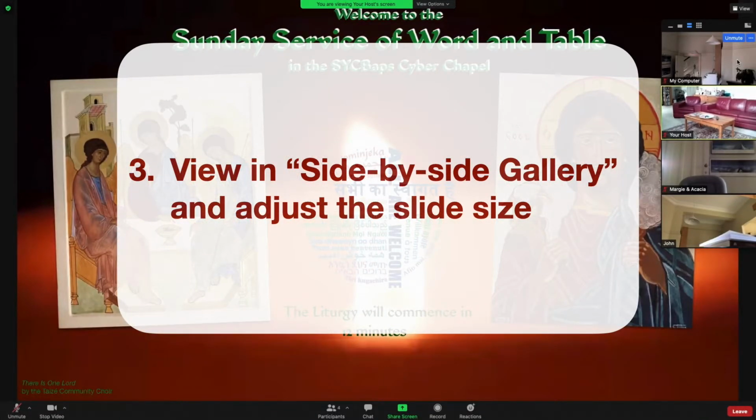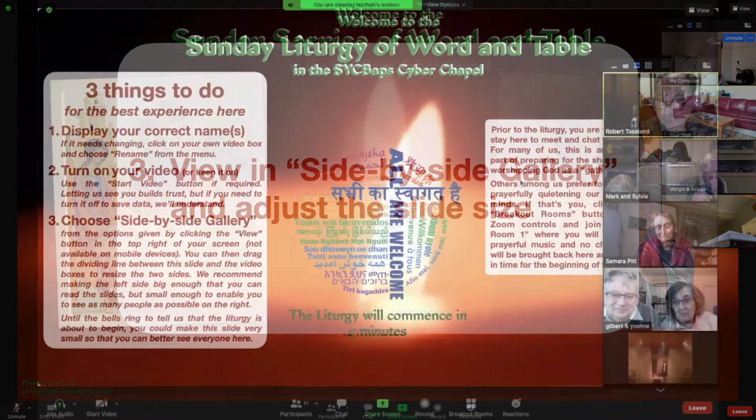The third thing is about giving yourself the best view. If you're on a mobile device, you won't have these options, so sorry about that. But on a computer screen, it's quite easy to arrange your screen so that you can see the slides with the words and music on them, and most of the congregation as well, side by side.